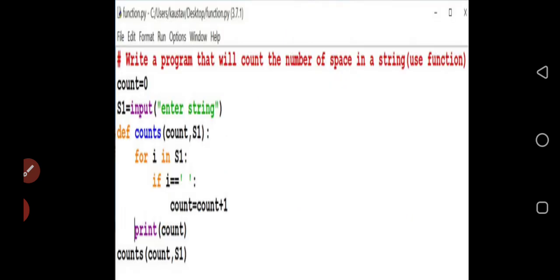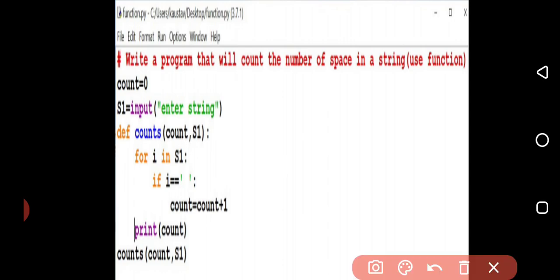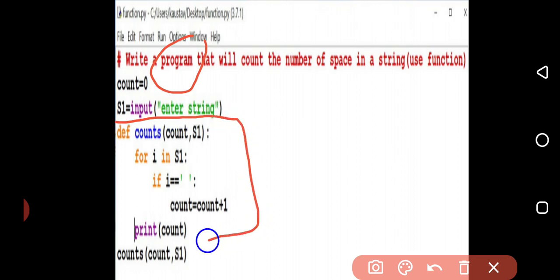Now here we will see one very important thing. Here I have written the program, which is very easy. Okay, you know that program. If, in place of the program, in the question paper I have given: write a function that will count the number of spaces in a string, which portion are you going to write? You are going to write this portion only.